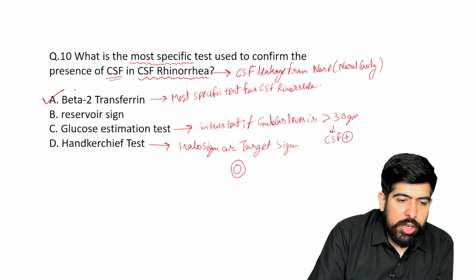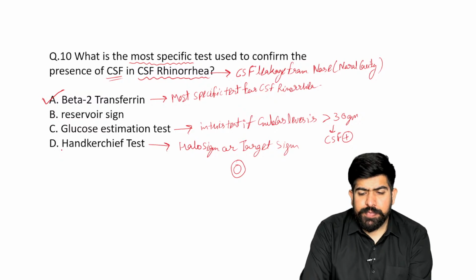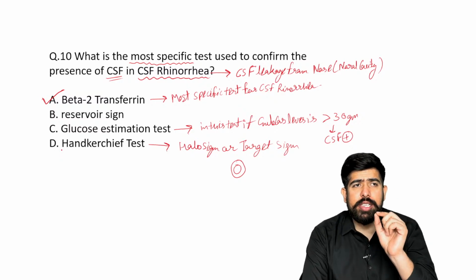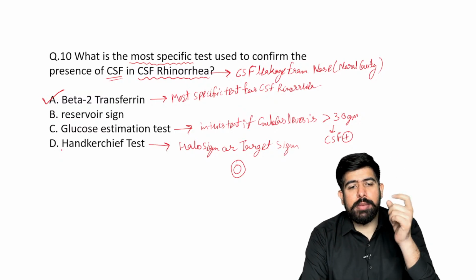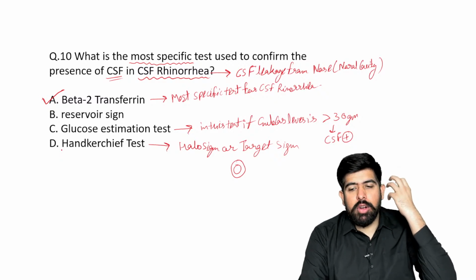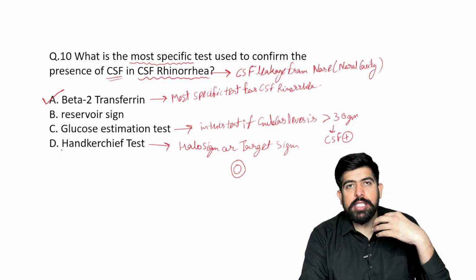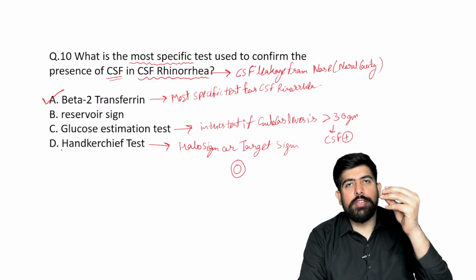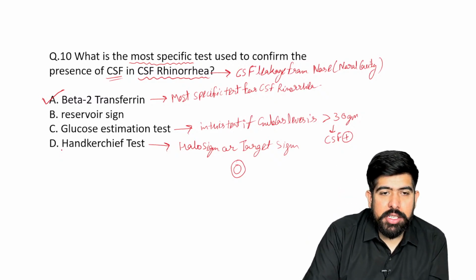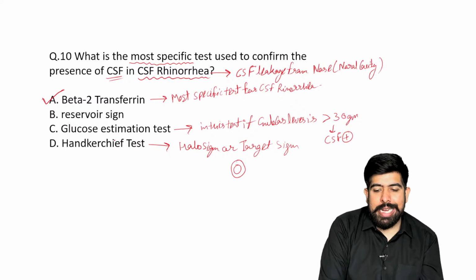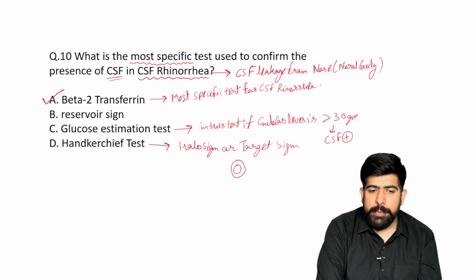On the reservoir sign, what will be seen? As we do this endoscopically, we will see some reservoir on the back side of the sphenoid, and there is some fluid leaking out. It is known as the reservoir sign also. So these are all the signs of your CSF rhinorrhea only.